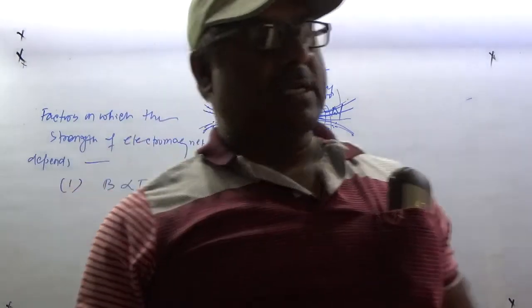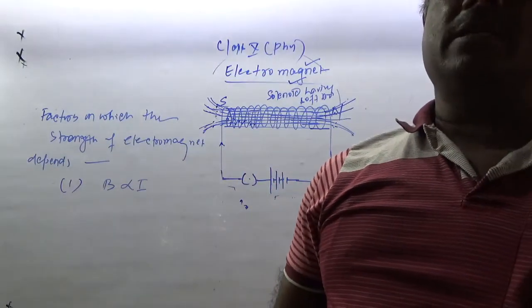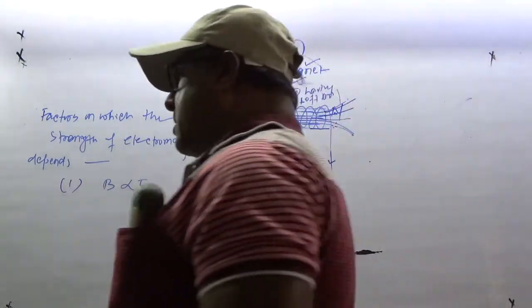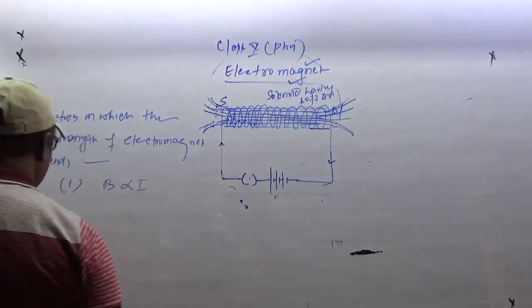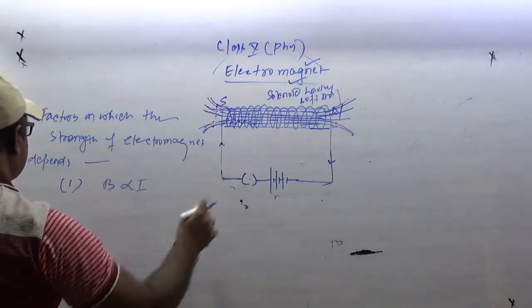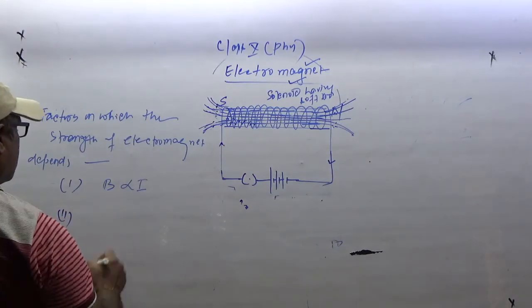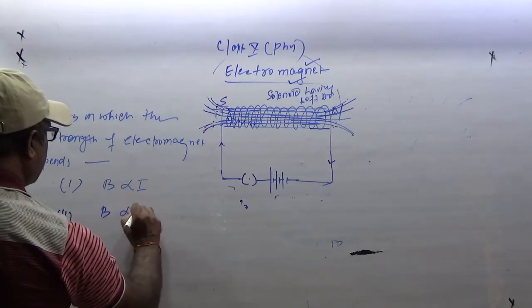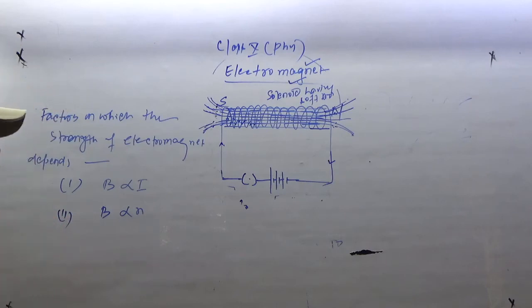If you increase the strength of the current, the magnetic field will increase. And second, if you increase the number of turns, so B is directly proportional to N. If you increase the number of turns, then the magnetic field will increase.